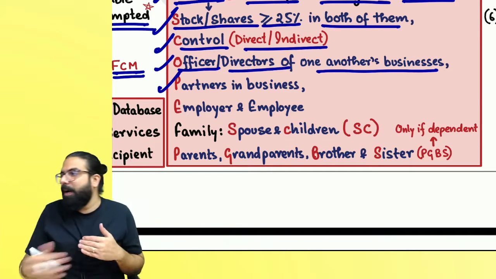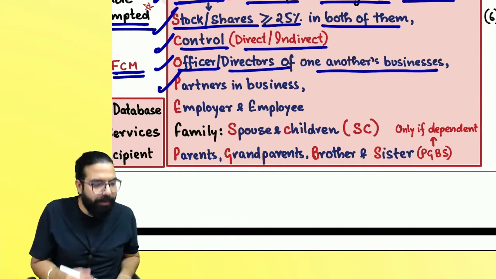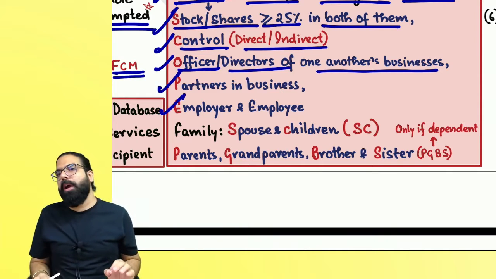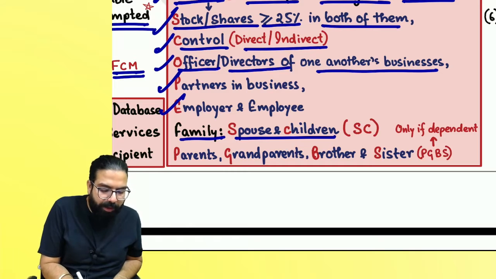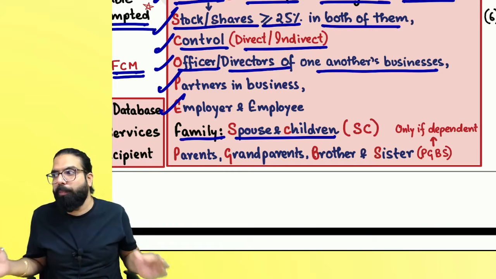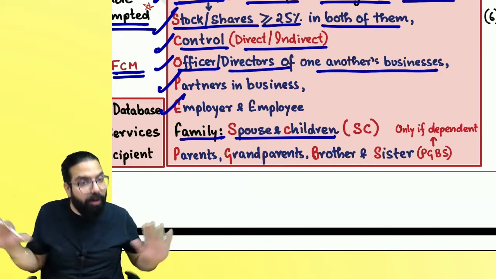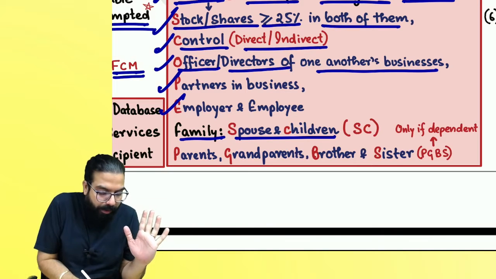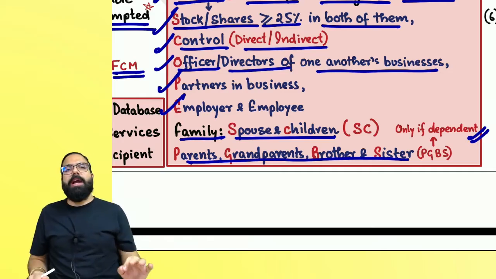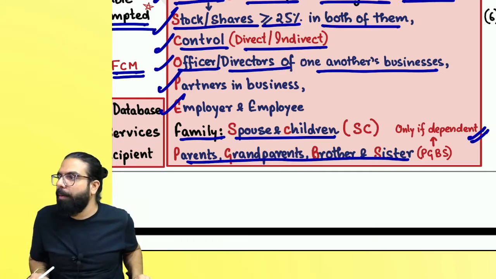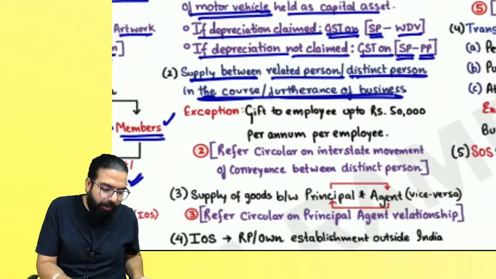P for partners. Partners in a firm are always related persons. E for employer and employee. Employer and employee are always related persons. And family is always a related person. Remember, family. Your spouse and children are always your related persons. And, sir, parents, grandparents, brother and sister, only if they are dependent on you, they are your related persons. I hope everyone is clear. Everyone, listen to me very carefully.